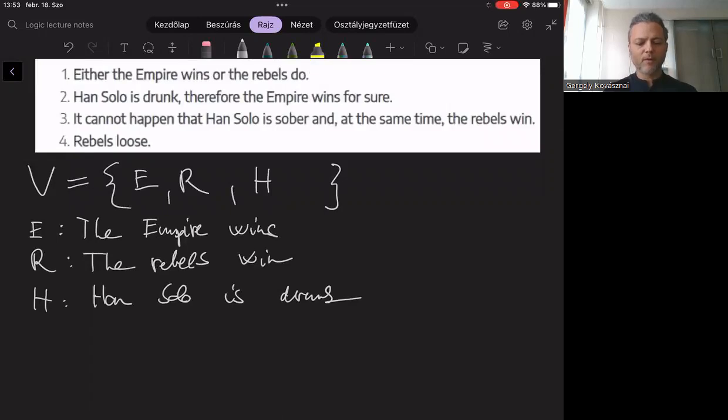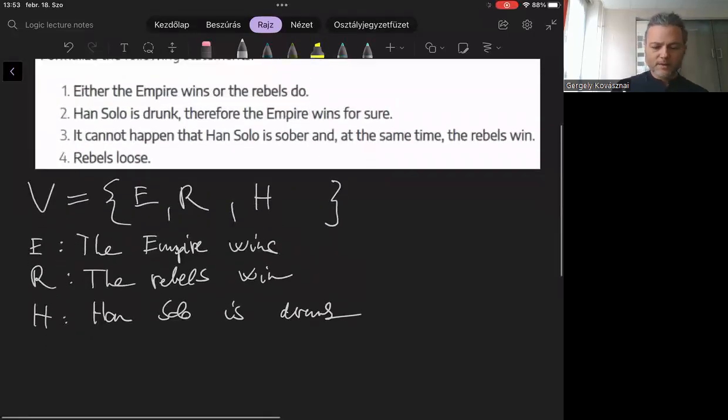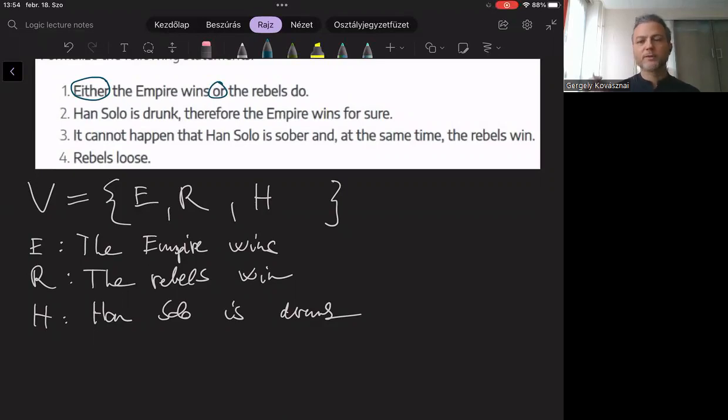Either the Empire wins or the rebels do. Here you can find the either-or terms, which represent the exclusive or connective, the XOR connective, which is being used in this formula. This is the operator for the XOR connective, and the left-hand side is about the Empire winning, the right-hand side is about the rebels winning. So E XOR R.